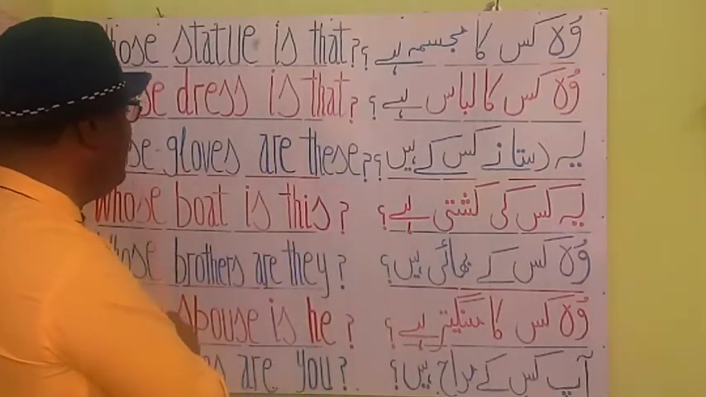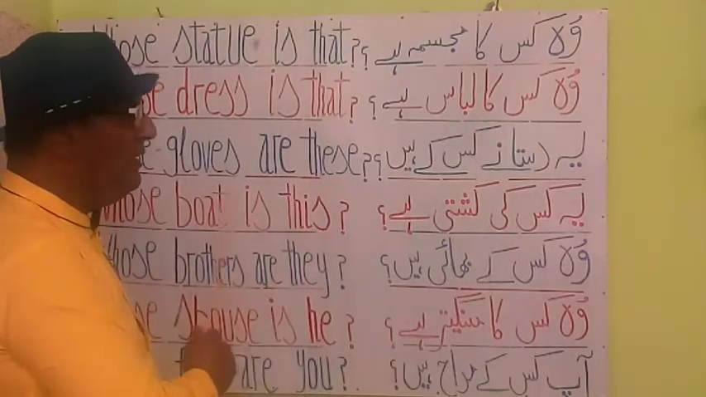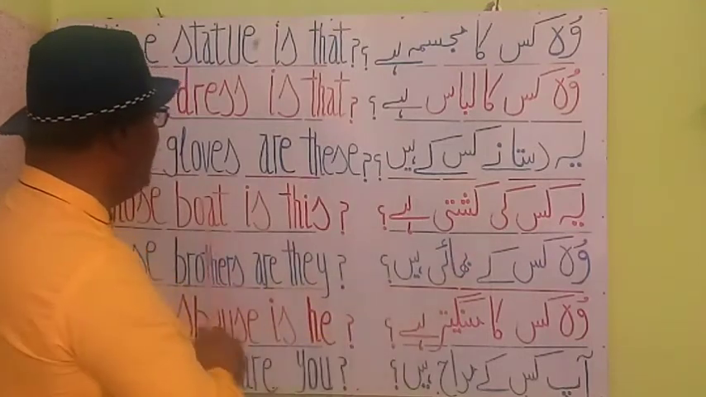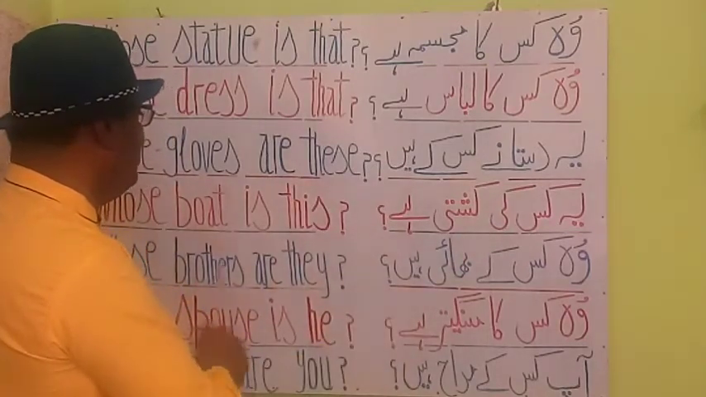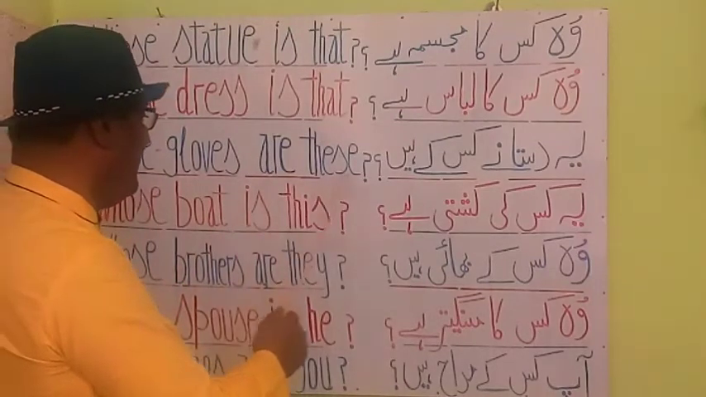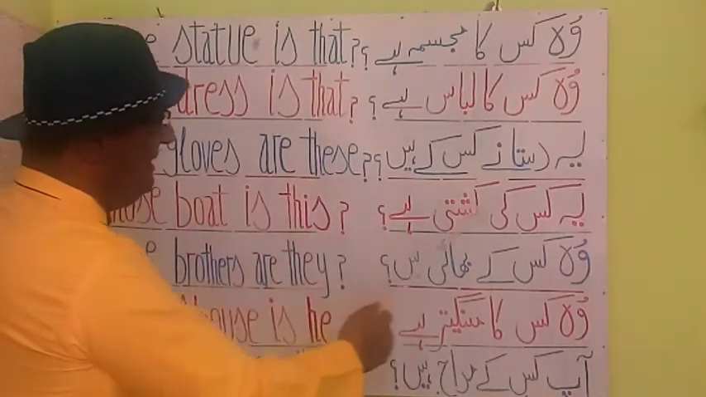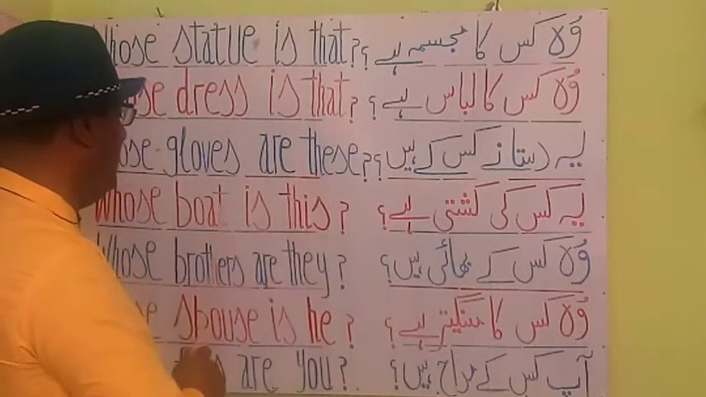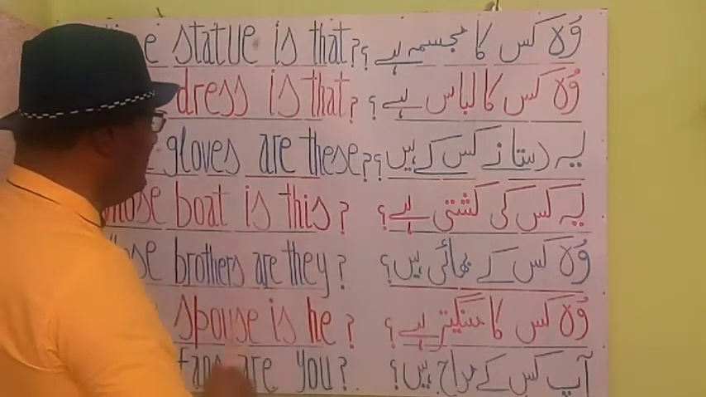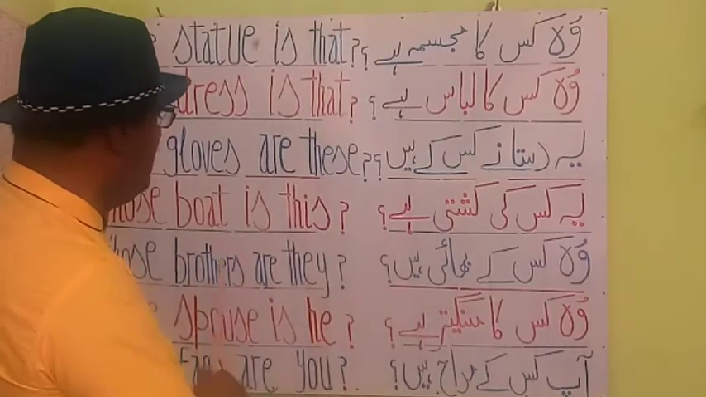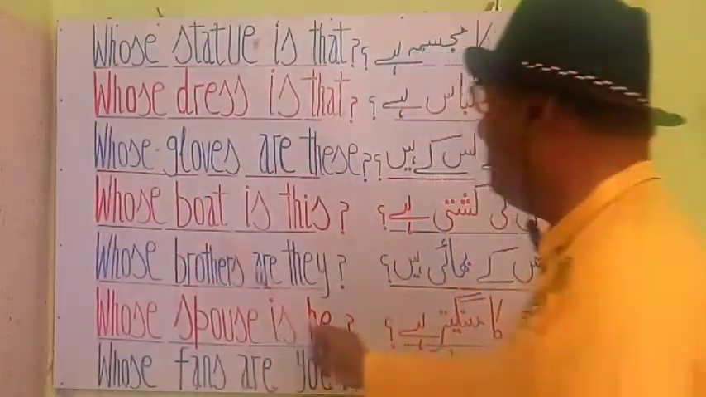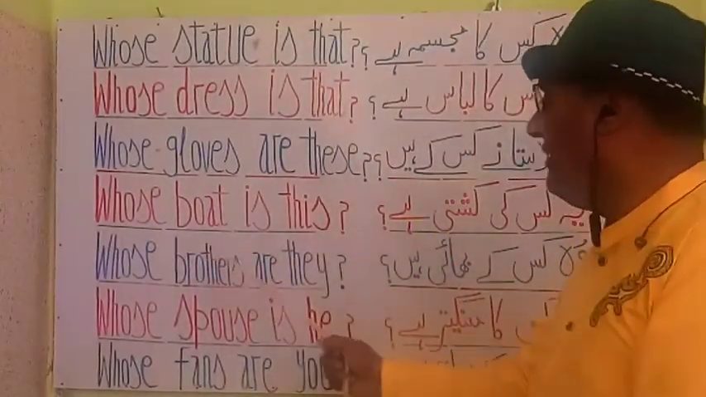And next is whose gloves are these? ये दस्ताने किसके हैं? And next is whose boat is this? ये किसकी कश्ती है?